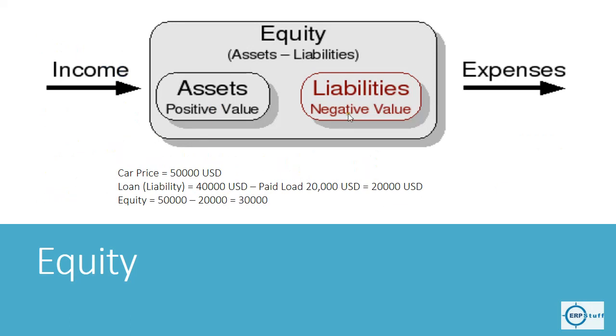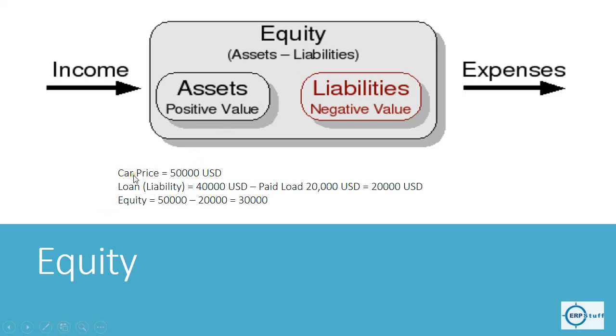Okay, equity. Equity is what is left after paying liabilities. You can say it is the owners' share, or whatever remains for the owners, right? Okay, like income, revenue will come into your business, and for expenses you have to withdraw or pay, so it will go out. So here assets are positive, liabilities negative. Assets minus liabilities will be equity, like we studied in the equation before.